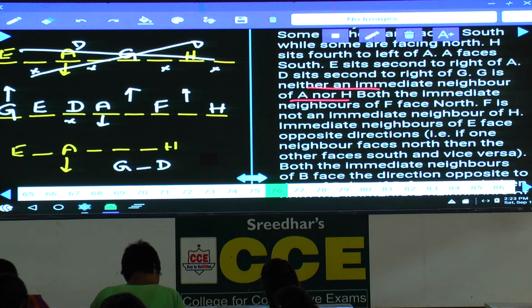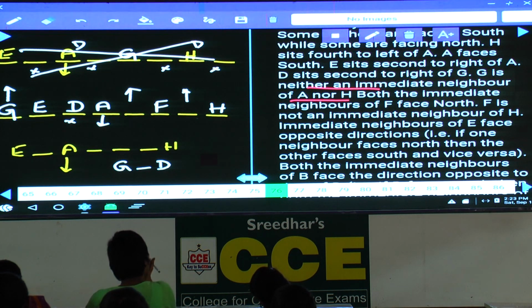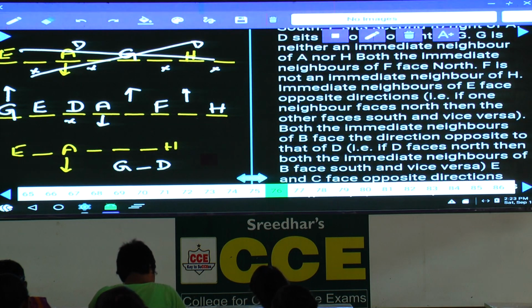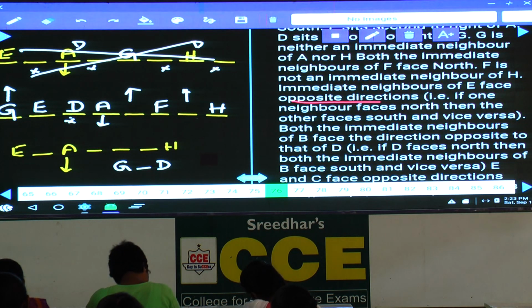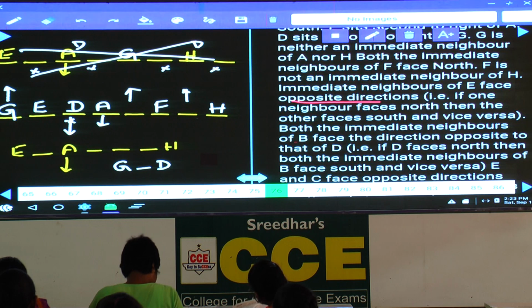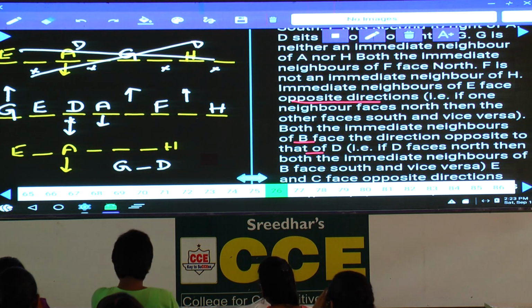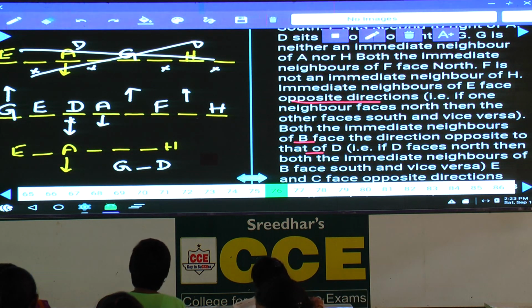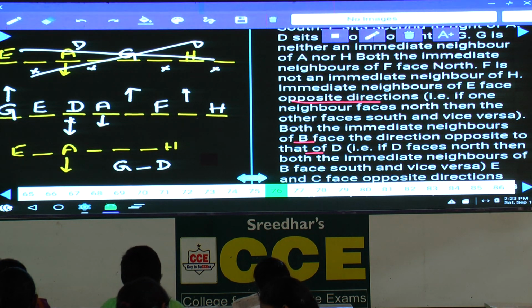If F is here, both the immediate neighbors of F are facing north, and F is not an immediate neighbor of H. The immediate neighbors of E face opposite directions. G and D are facing opposite: G is north, D is south. Both the immediate neighbors of B face the direction opposite to that of D. B's immediate neighbors are opposite to D.